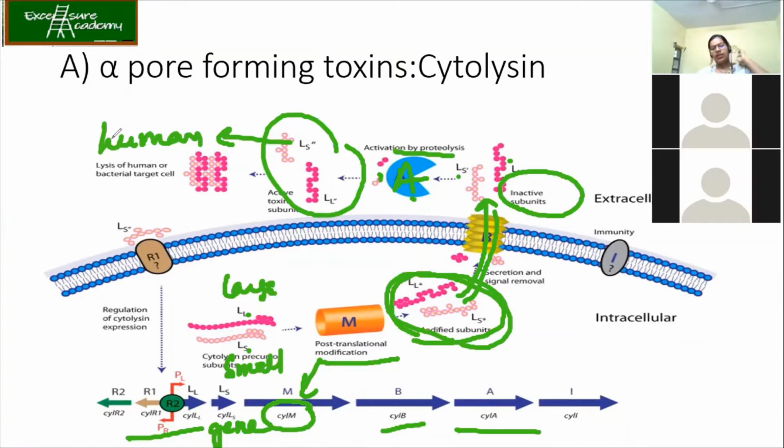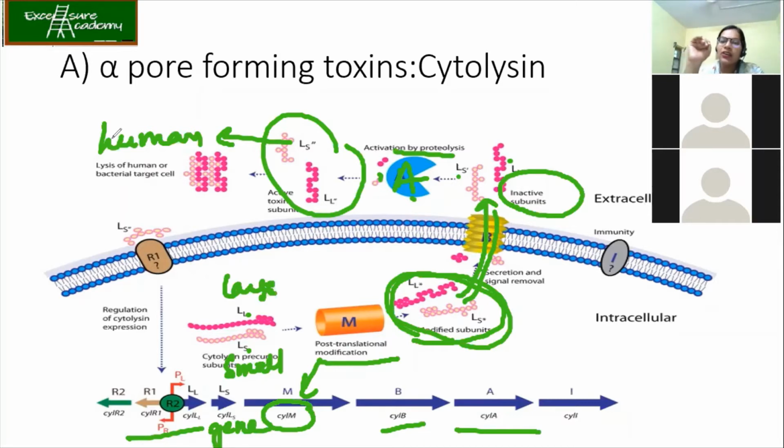the other bacterial cells which they are targeting. Now, let me repeat once again. So what is happening over here? The genes are there which code for the large subunit and small subunit, LL and LS. They are modified with the help of CYLM. The modification was post-translation modification. Okay. Then they are grouped together and secreted out with the help of the CYLB protein. Then these are inactive subunits which are released in the extracellular space, right? Now to activate them, the protease has been produced, which activates them by proteolysis, coded by CYLA. After that, they become active.